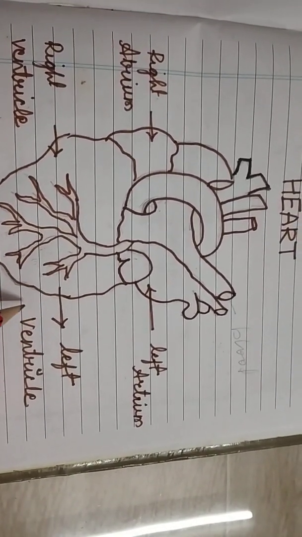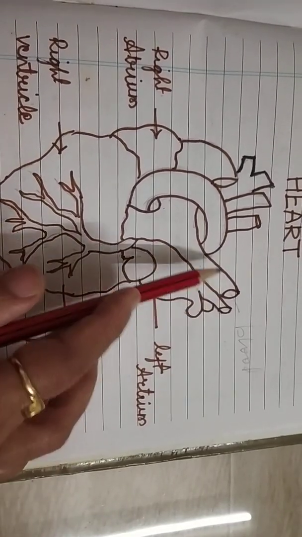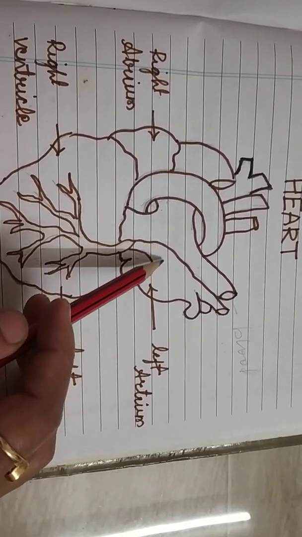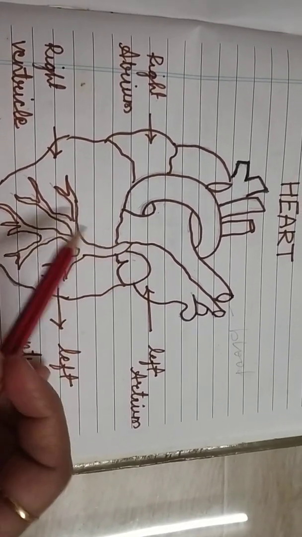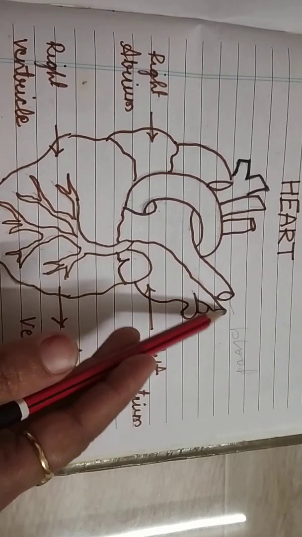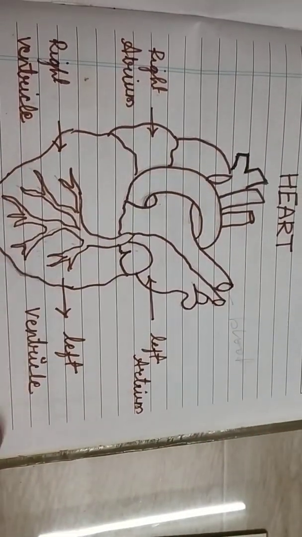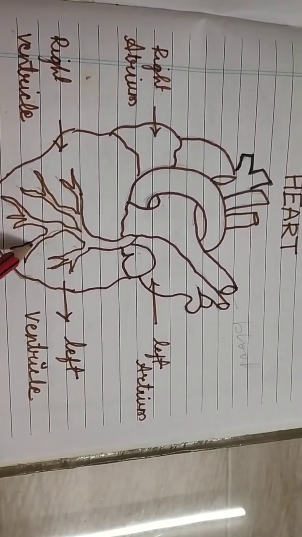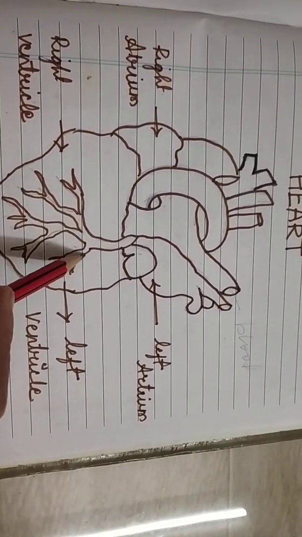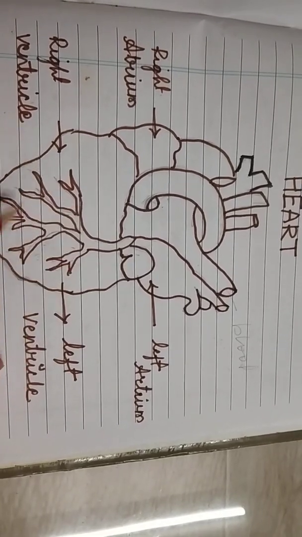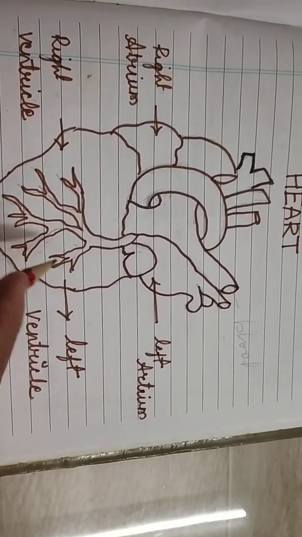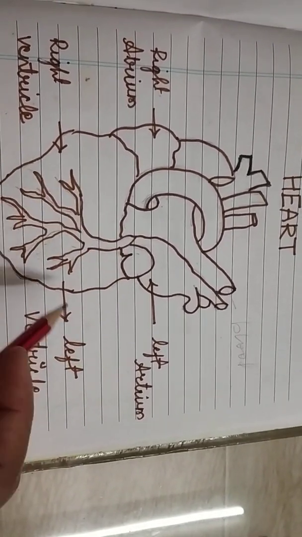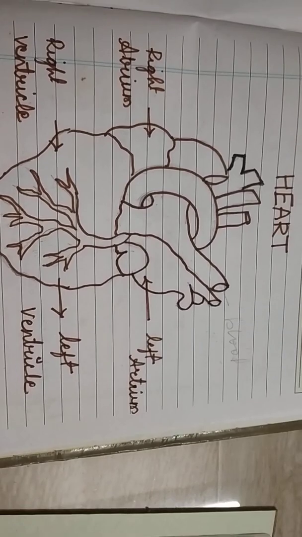Blood vessels called arteries. These are the arteries. These are the blood vessels. Arteries carry pure blood from the heart to all parts of the body. Blood vessels called veins. These are the veins. Veins carry impure blood, which is not pure blood, from different parts of the body to the heart.